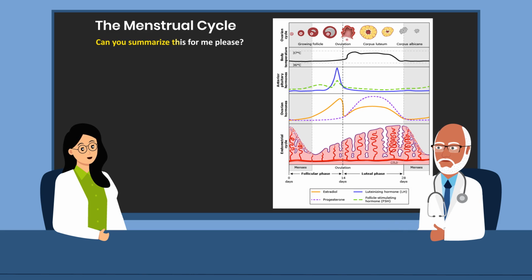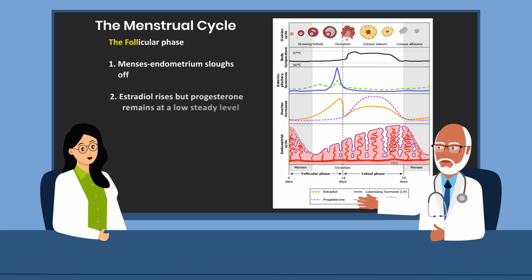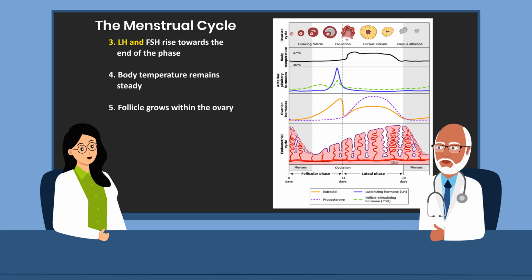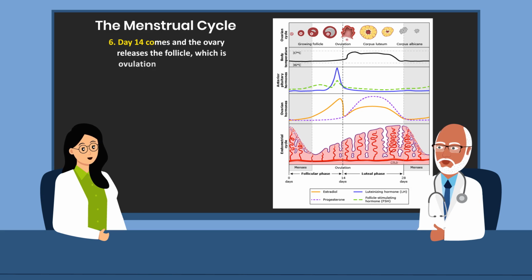Can you summarize this for me, please? I will be happy to. Let's start with the follicular phase. It starts with menses. During this time, the endometrium sloughs off. Estradiol rises, but progesterone remains at a low, steady level. Luteinizing hormone and follicular stimulating hormone rise towards the end of the phase. Body temperature remains steady. The follicle grows within the ovary, and day 14 comes and the ovary releases the follicle,